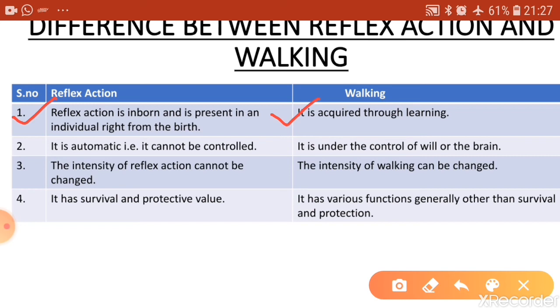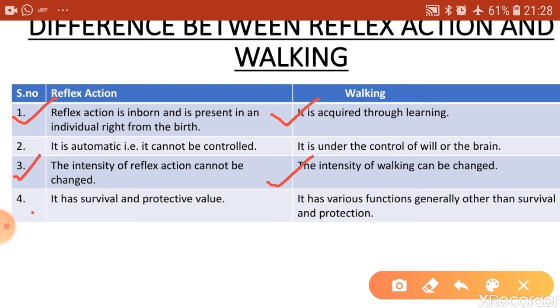Then in case of reflex action, the intensity of the action cannot be changed. The action will be shown with the same speed provided the same stimulus is received. But in case of walking, the intensity of walking can be changed. Sometimes you walk slow, sometimes you walk fast, but this does not happen in case of reflex action.